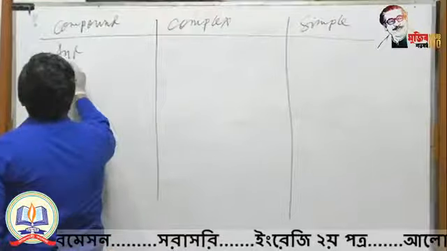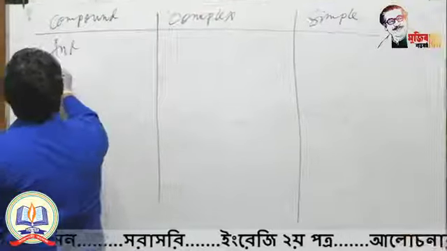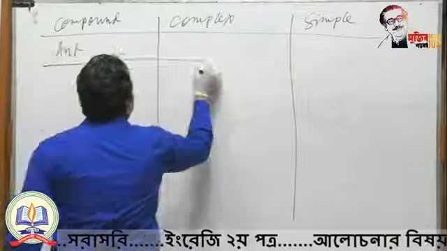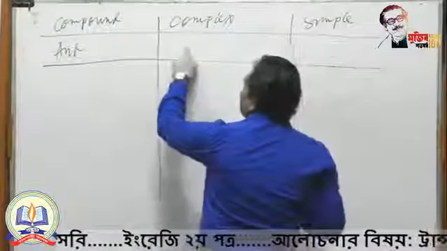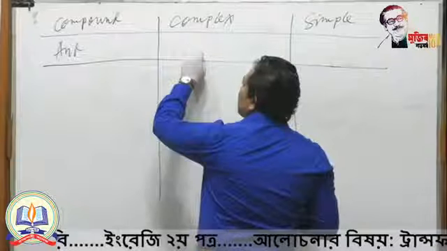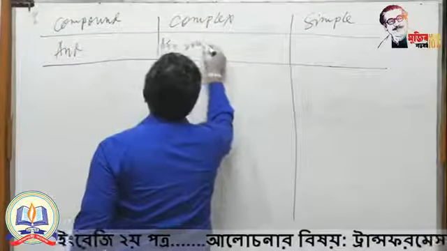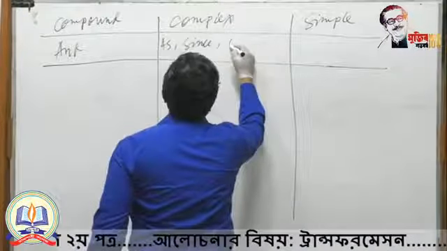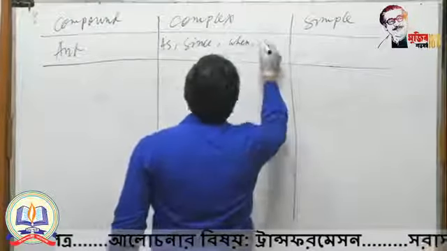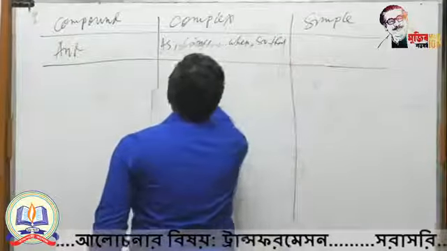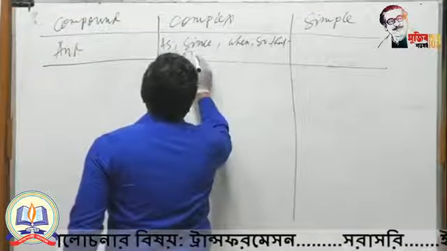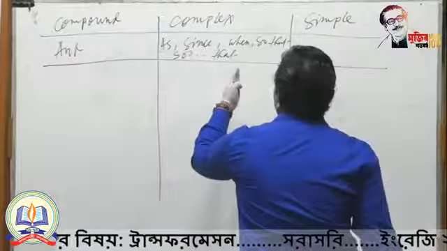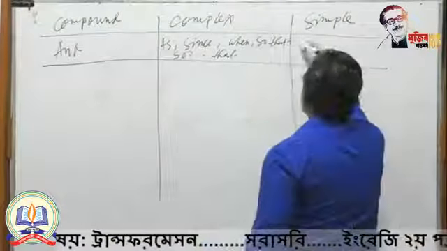That means if the sentence is made by using and, you can transform it to complex by using as, since, when, so that. Just in this way you can make complex sentence, and simple sentence by using participle.